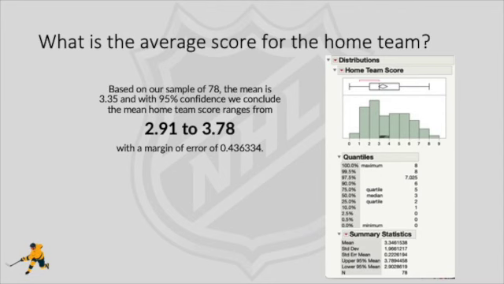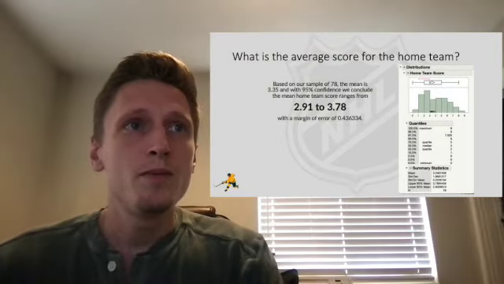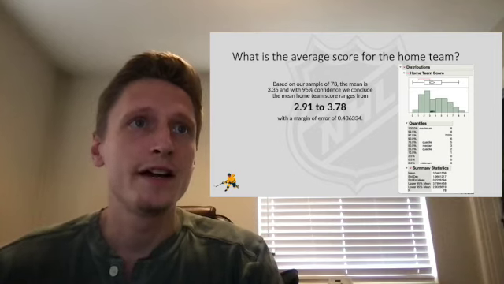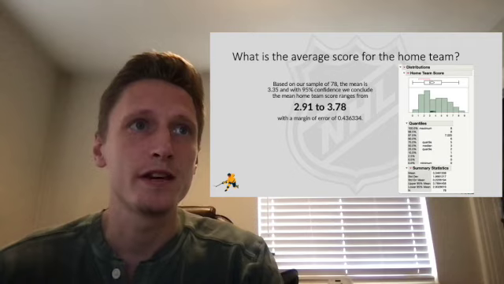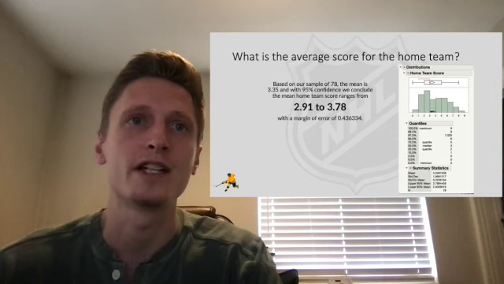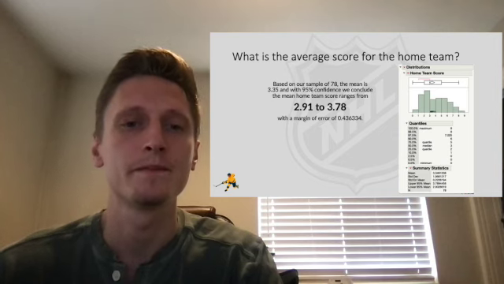For our first research question, we ran a distribution on the home team score. Based on our sample size of 78, we can conclude with 95% confidence that the home team score ranges from about 2.91 to 3.78, with a margin of error of 0.43 and a mean of 3.35. So this tells us that if we're making predictions to the home team score, this is a range that we're going to typically want to be in.